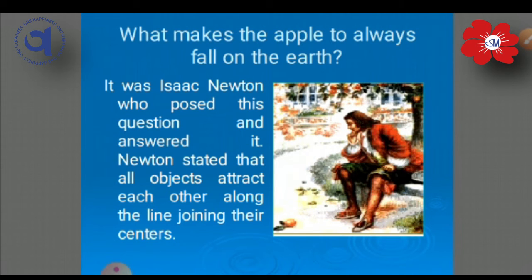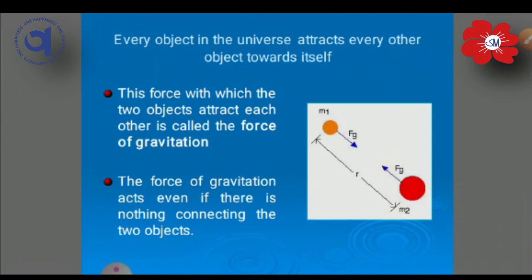When an object comes to the surface, it is coming due to acceleration also. After some theories and some mathematical analysis, he stated one law, and that law is known as the universal law of gravitation.